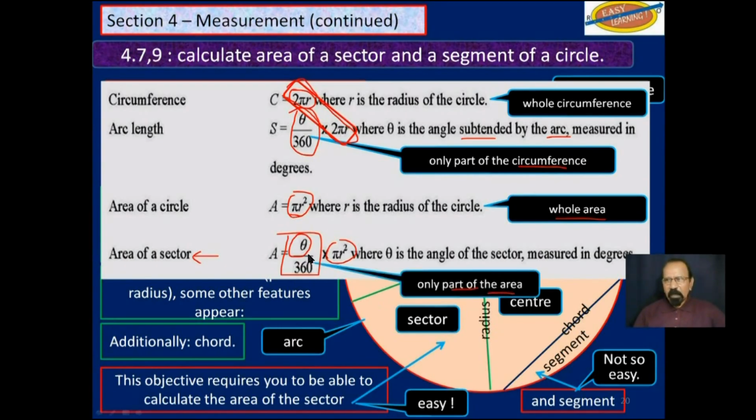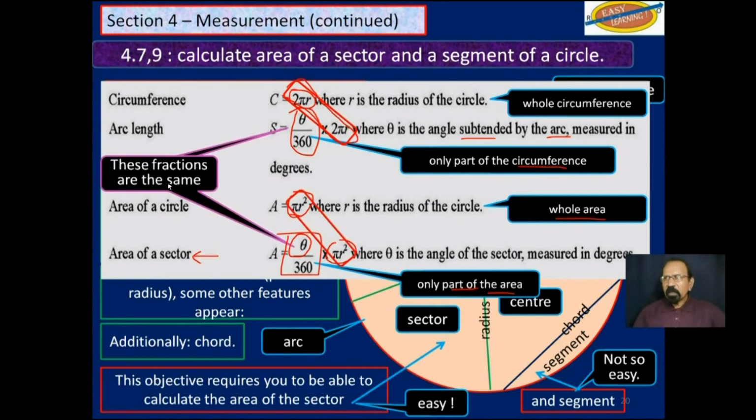We will look at that first, and then we will look at the harder one, the segment. Note also that these fractions are the same. If you find the arc length and you find the area of a sector, basically you are using the same formula, except in one case you find area, and in the other you find circumference.